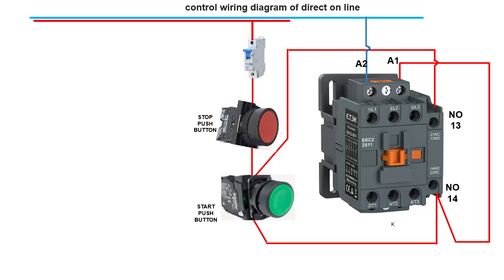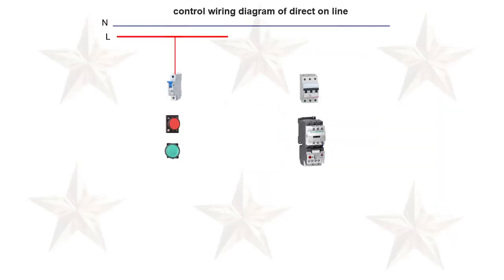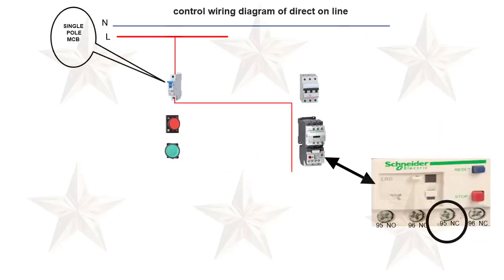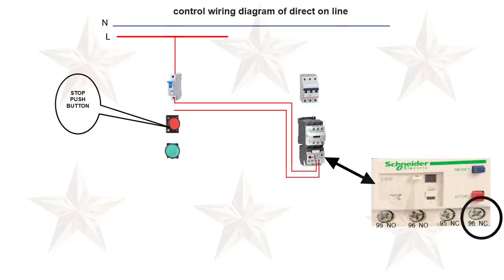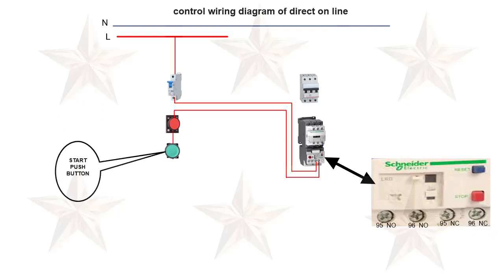Now, let's learn control wiring diagram of direct online. Let us examine the wiring connection of direct online. From the single pole MCB, connect to overload 95. From 96 connect to stop push button. Connect start button through the stop push button.